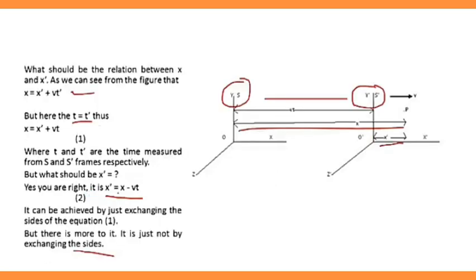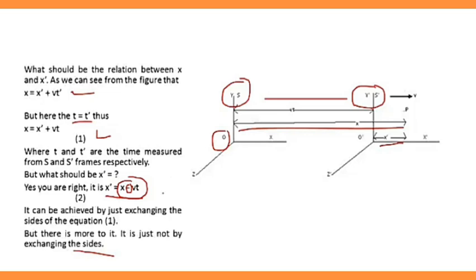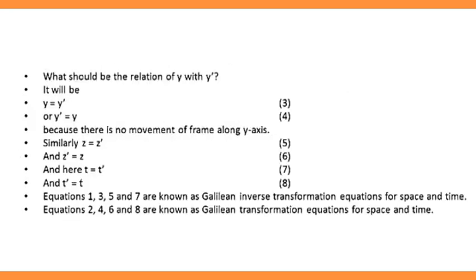So here the negative sign appears in equation number 2. This minus sign is not due to the exchange of sides. The minus sign is due to the change in the observer. For equation 1, according to this observer, this frame is moving with plus v velocity. For equation 2, according to this observer, this frame is moving with a negative velocity, that is, in the opposite direction. That's why there is a minus sign.